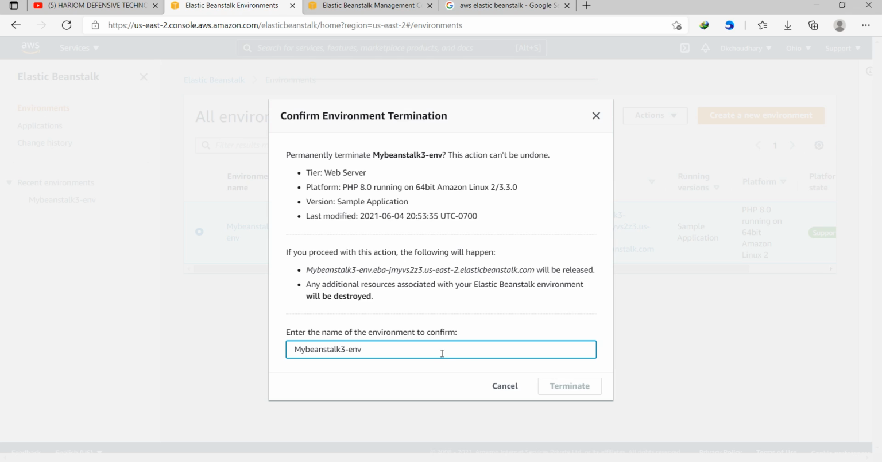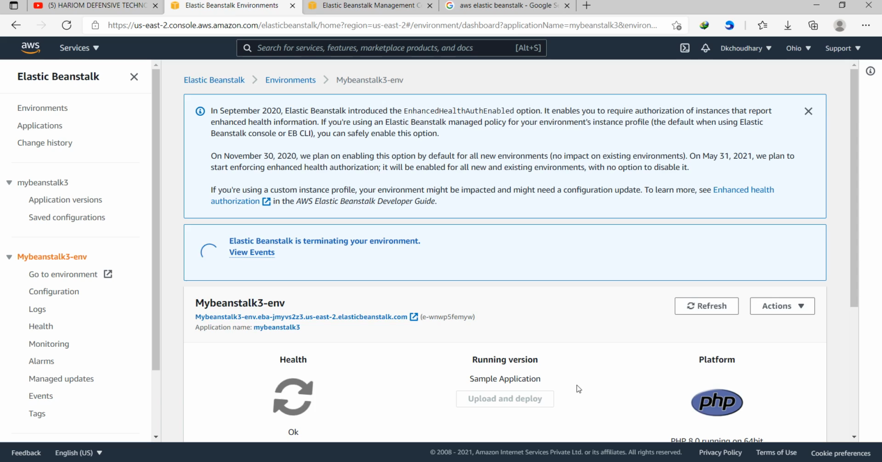One thing is missing. What is it? Yes, I have included a space, so that is wrong. Now click on terminate. So that is terminated. This is the way how to create our Elastic Beanstalk and how to terminate it.